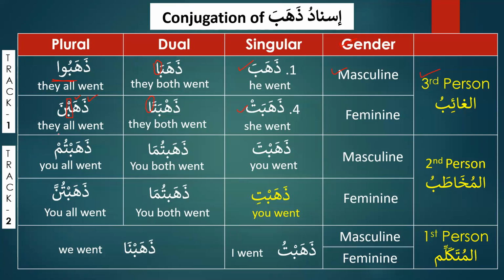And then we move on to the second person. So this is our first person completed over here. Then the second person is called al-mukhatab. And please remember that ta has fatha on it. And it will be dhahabta, and for the second person, masculine singular, dhahabtuma and dhahabtum. And today in the lesson, our focus will be on dhahabti, that is for the second person singular feminine, yani